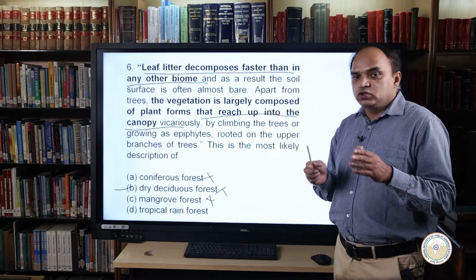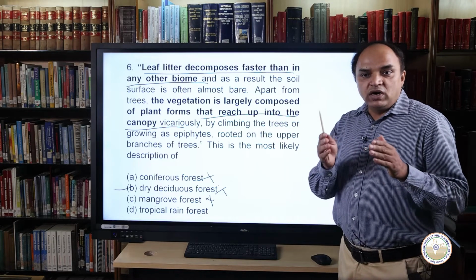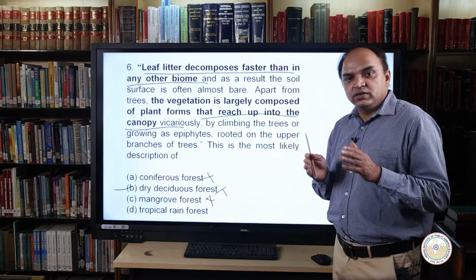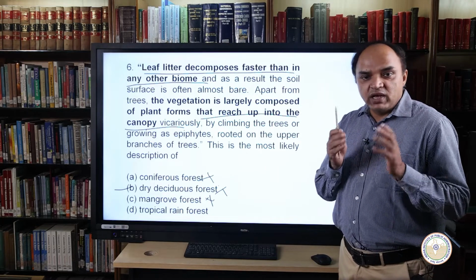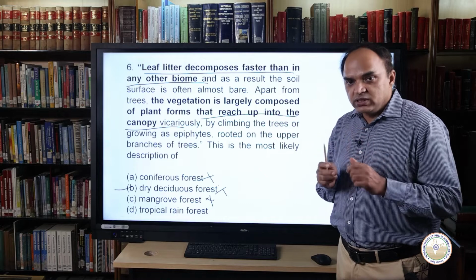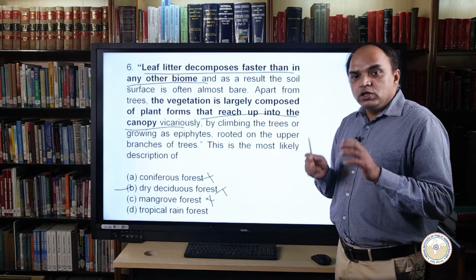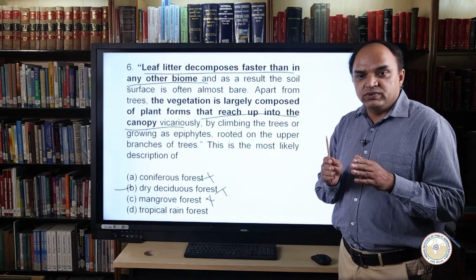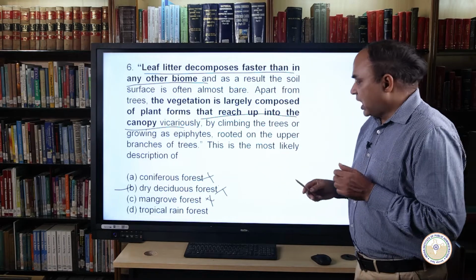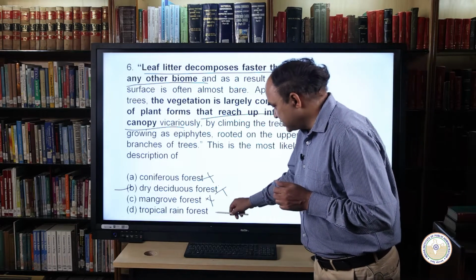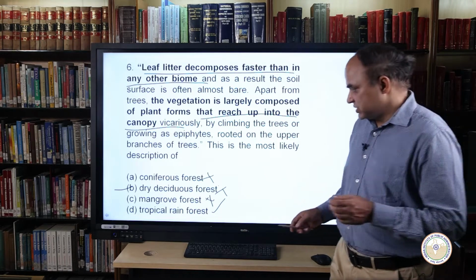On the other hand, the tropical forest has a hot and moist climate. The hot and humid conditions make the tropical rainforest dense with a broad canopy. They provide an ideal environment for bacteria and other microorganisms. They quickly decompose organic matter on the forest floor. They also support a large number of epiphytes which live on the branches of trees high up in the canopy. So our answer is tropical rainforest. So you have to choose the answer D. Now coming to the next question.